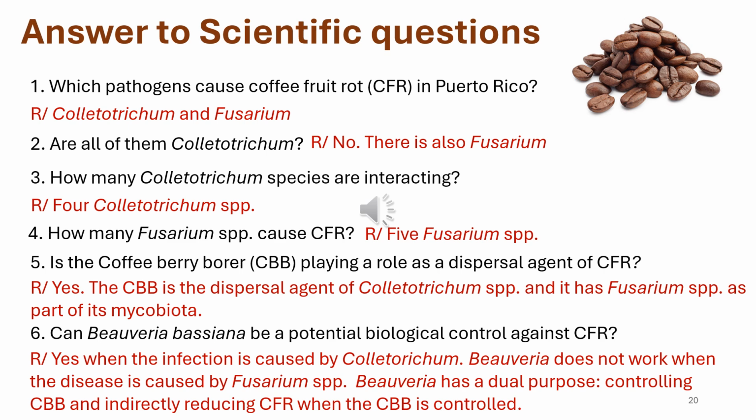And can Beauveria bassiana be a potential biological control against coffee fruit rot? Yes, when the infection is caused by Colletotrichum. Beauveria doesn't work when the disease is caused by Fusarium. Beauveria has a dual purpose: controlling the coffee berry borer and indirectly reducing coffee fruit rot when the CBB is controlled.